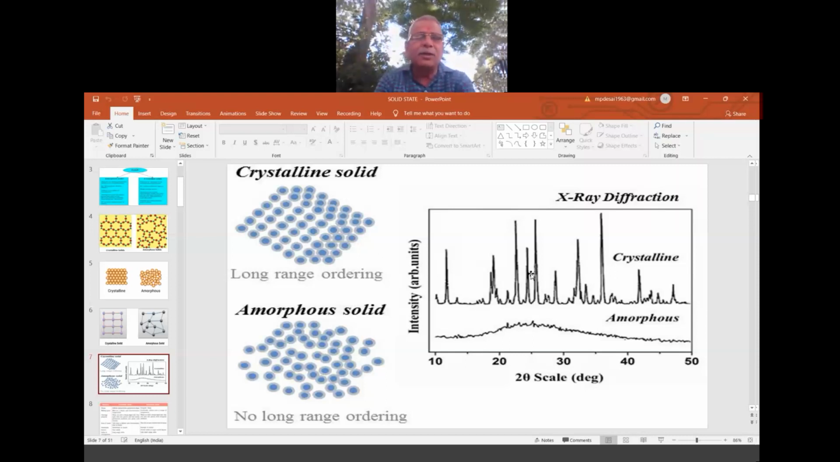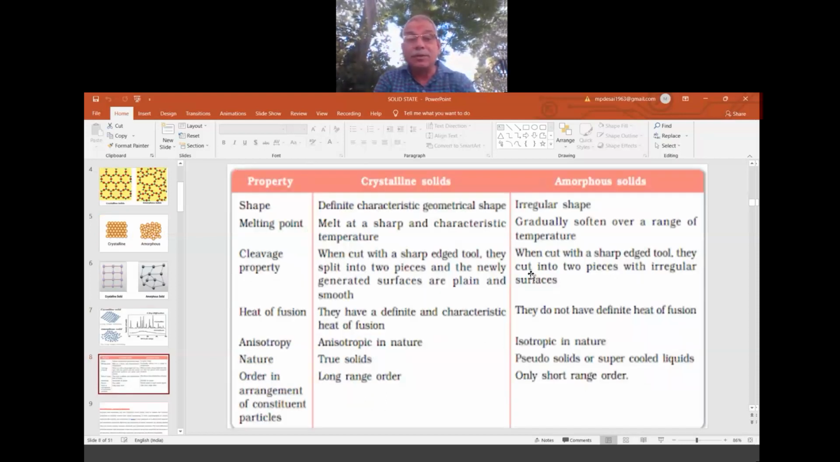Ultimately, crystalline has long range order, whereas amorphous has no long range order, only short range order. Graphically proved, spectroscopically proved, structure proved, everything is proved, so that we are at a comfortable position to understand what is crystalline and what is amorphous. And this is the textbook table where the difference between the crystalline and the amorphous is given. Kindly go through it. I already explained everything.